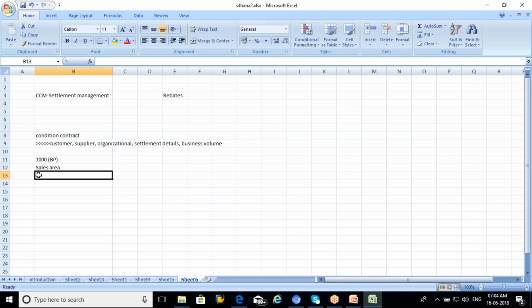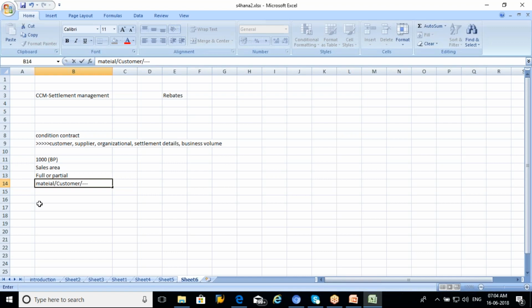After this I will give a settlement, whether it's full or partial. The business volume means whether we are creating it for a material specific, or customer specific, or a combination.